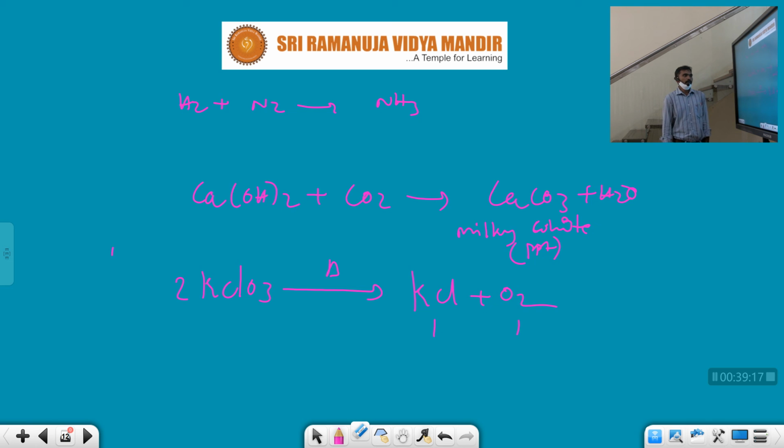KClO3 gives rise to KCl plus O2. Similarly, ZnO on gentle heating converts to zinc plus oxygen gas.